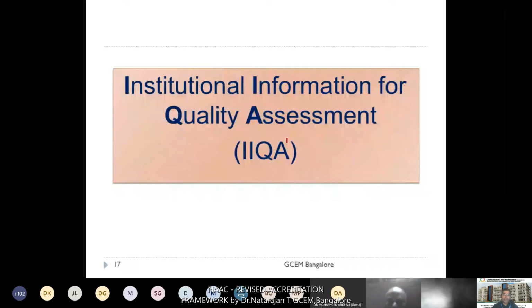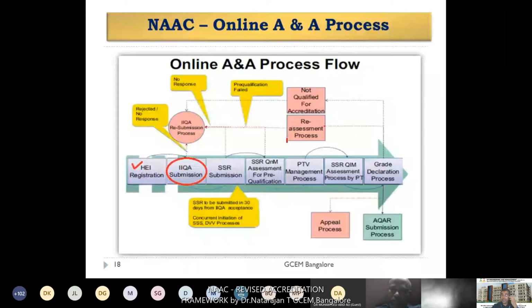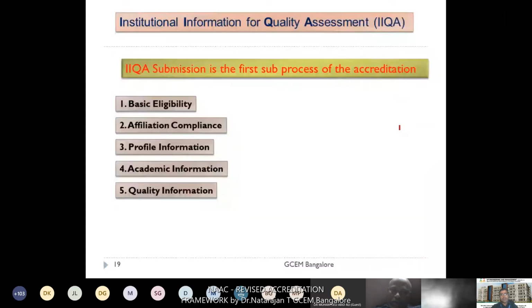Let us go for the preparation of IIQA. That is the first step in the NAAC process, IIQA submission. So let us see how we can prepare the IIQA. The basic requirements for filling the IIQA are basic eligibility, then affiliation compliance, profile information, academic information they will ask, then quality information. We'll see them one by one.